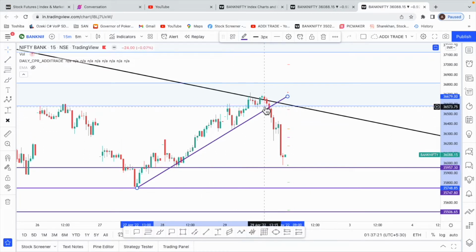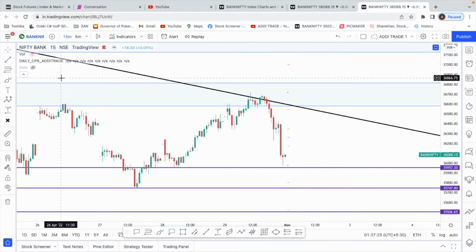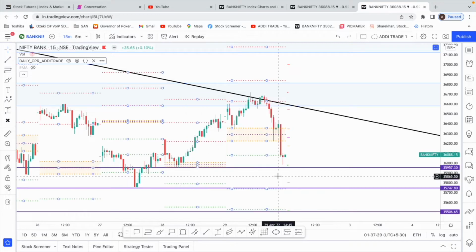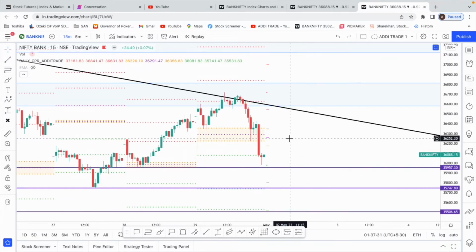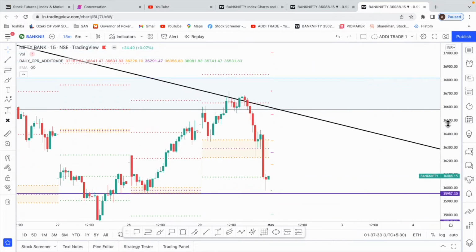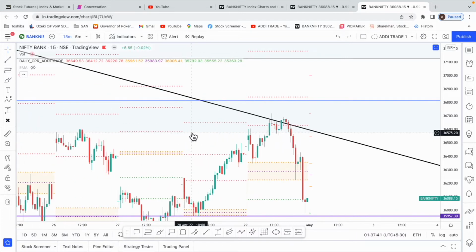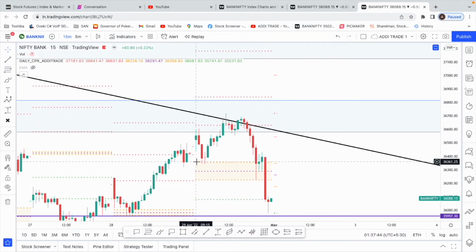When the trend line broke, we could have taken a shot. And if I put on the historical CPR, I can show you, see, in the opening itself we almost touched the R1. We exactly took resistance at the gap and fell, then got a nice bounce.